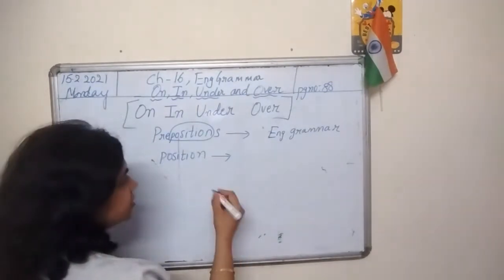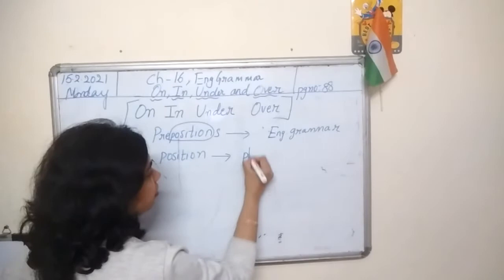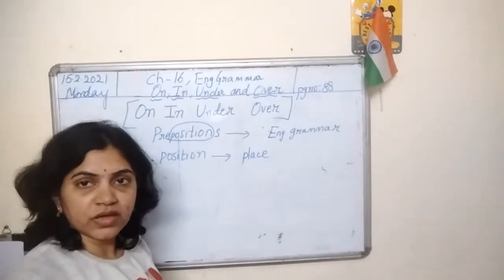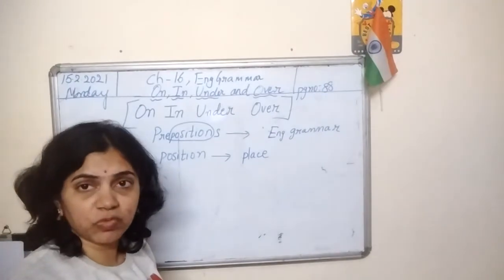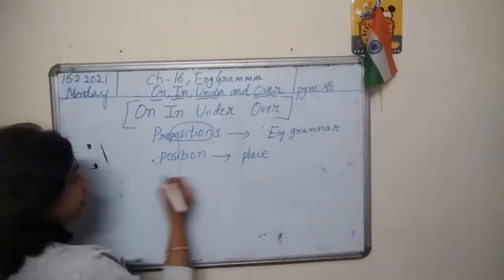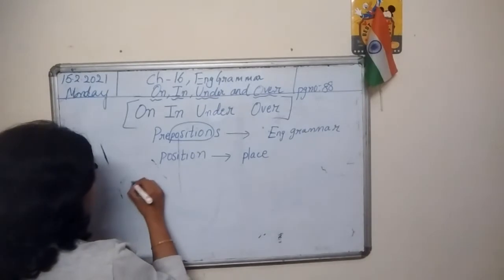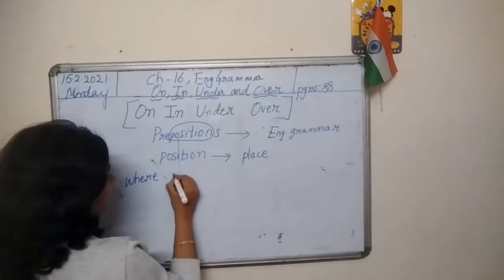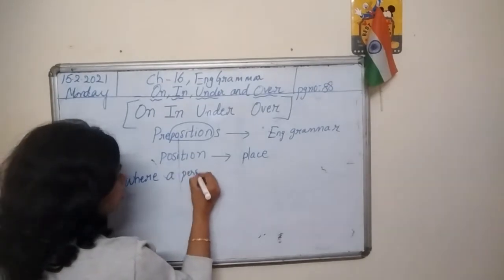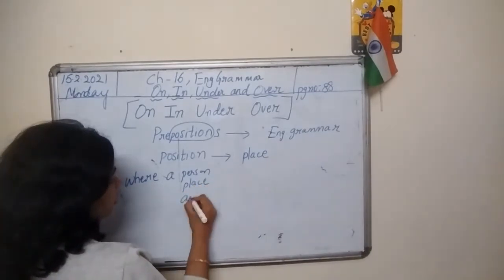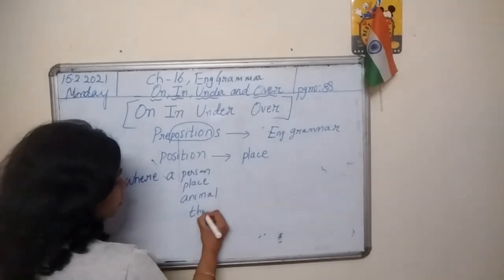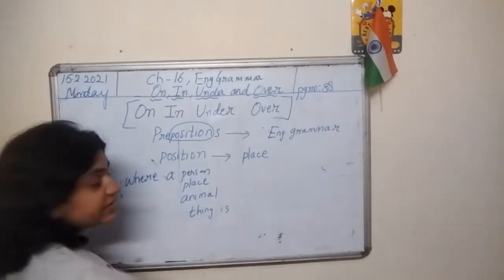Meaning of position is place. So position of what? Place of what? It can be the place where a person or a place or an animal or a thing is.